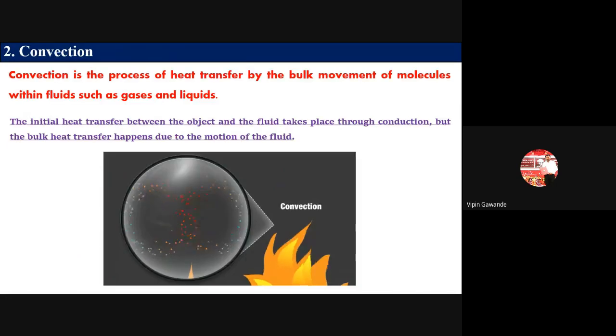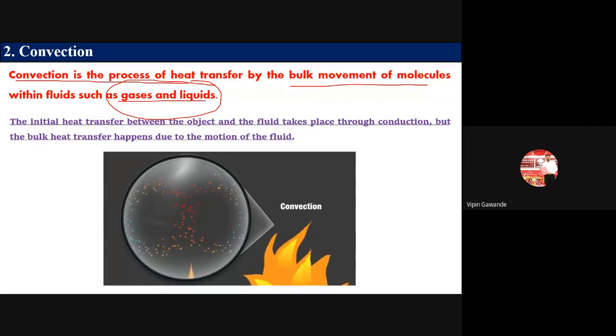Then we saw what is meant by convection. Convection is again a process of heat transfer, but here there is movement of the molecules. In conduction there is no movement of molecules, but in convection there is movement of molecules, and it is predominant in gases and liquids. Conduction occurs in solids, liquids and gases, but in solids conduction is more important, while convection is more important in gases and liquids.